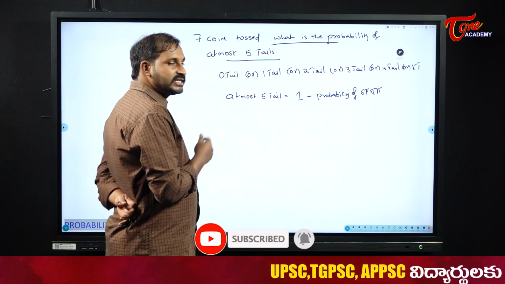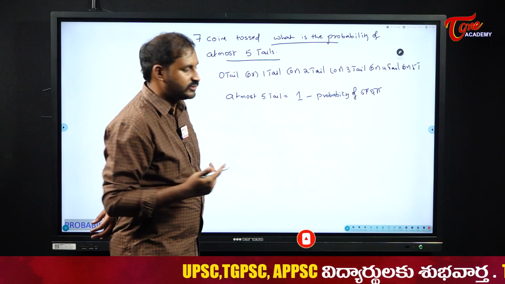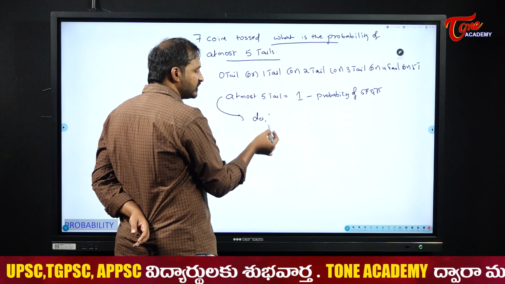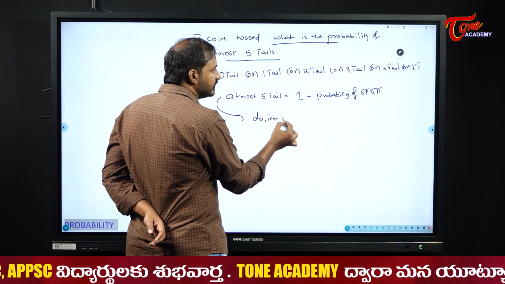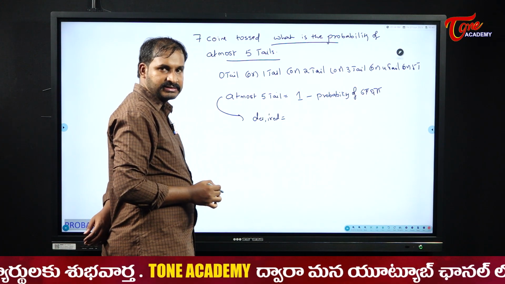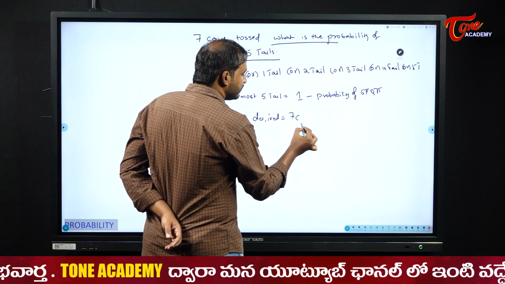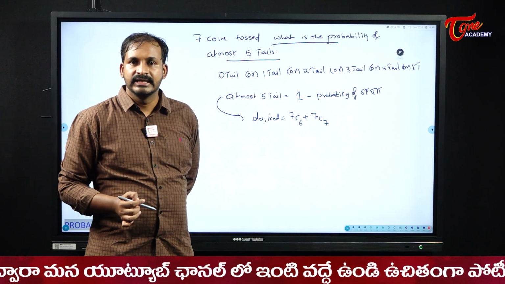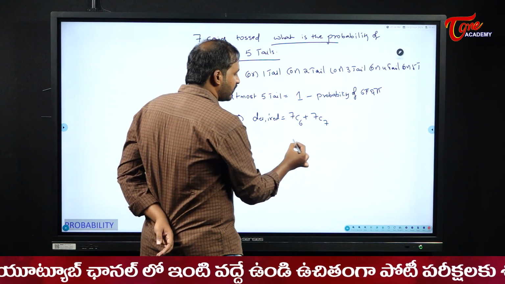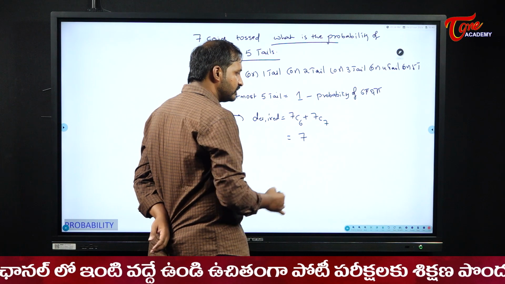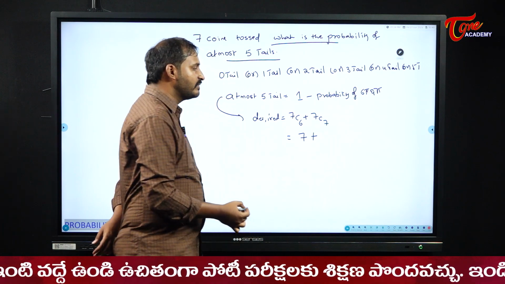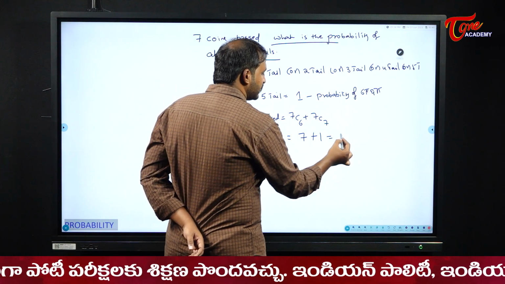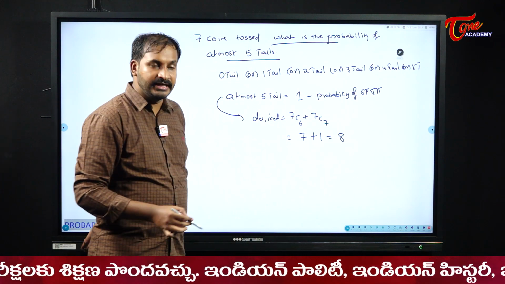Now, to get 6 tails and 7 tails, what is the probability, students? I mean the desired outcomes in this case: 6 tails and 7 tails. That means 7C6 plus 7C7. 7C6 becomes 7C1, which is 7. And 7C7 means what, students? 1. So here my desired is 8.